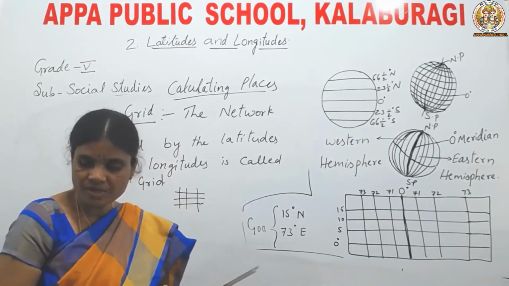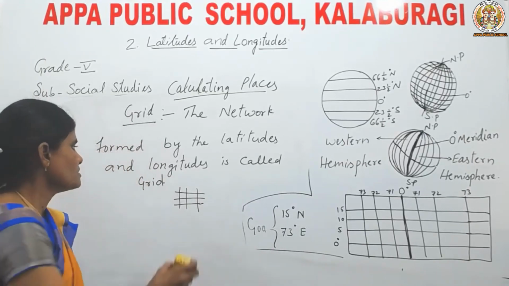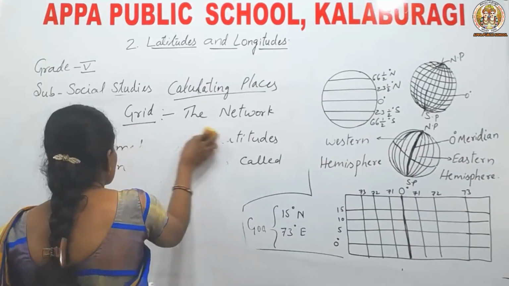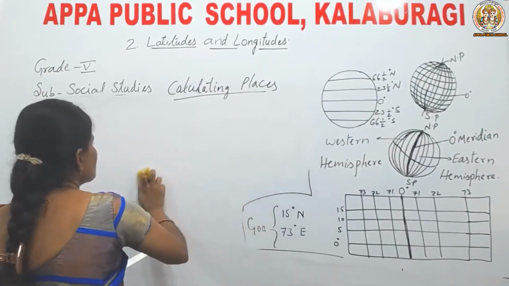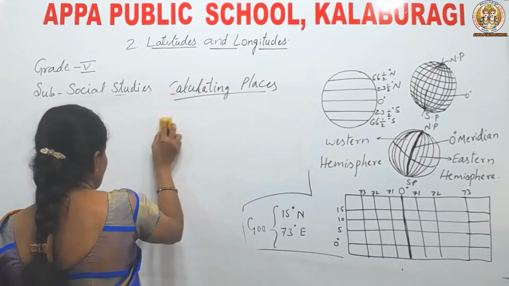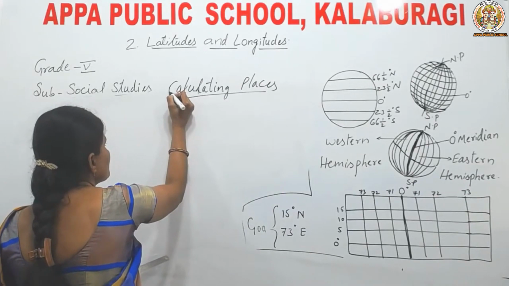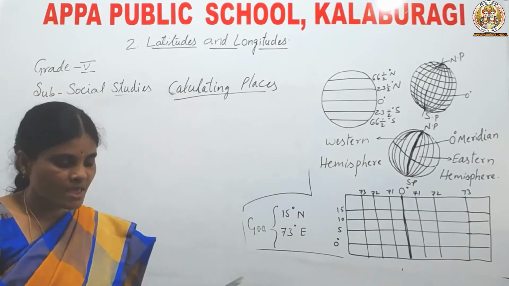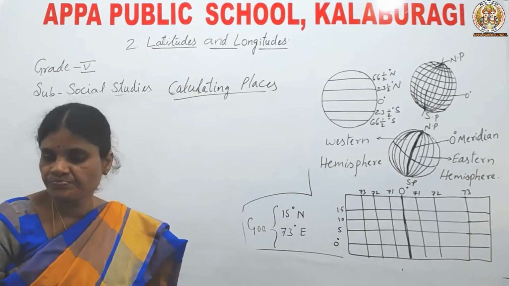See, how can we find out the places with the help of the grid? Let us see. What is the use of a grid? A grid helps us in locating the places accurately on the Earth's surface.